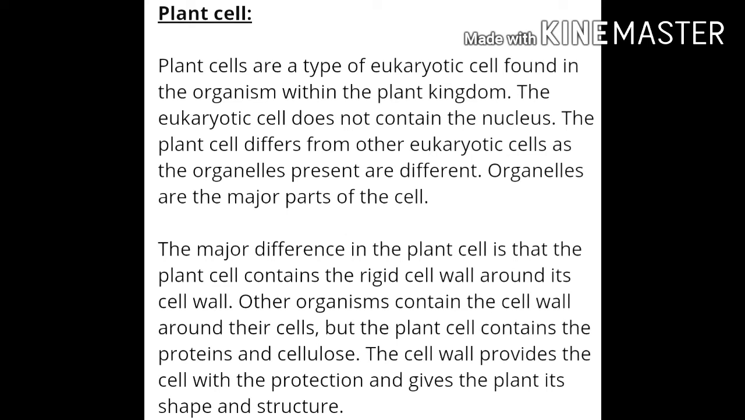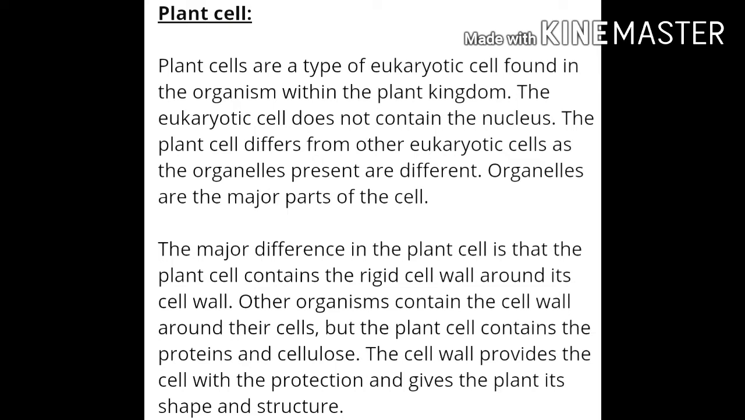Plant cell. Plant cells are a type of eukaryotic cell found in organisms within the plant kingdom. The eukaryotic cell contains a nucleus. The plant cell differs from other eukaryotic cells as the organelles present are different. Organelles are the major part of the cell.